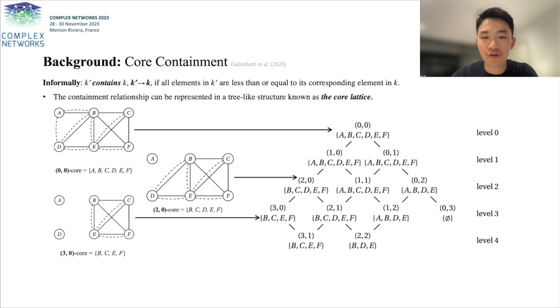Then from the K-core per location definition, Galimberti proposed the core containment relationship between cores. Informally, we say K prime contains K if all elements in K prime are less than or equal to its corresponding element in K. From there, the containment relationship can be visualized as a tree-like structure known as the core lattice. In the core lattice, cores in higher levels must contain cores in lower levels if there exists a path between the two cores. The core lattice can be constructed from the original network by iteratively removing nodes.